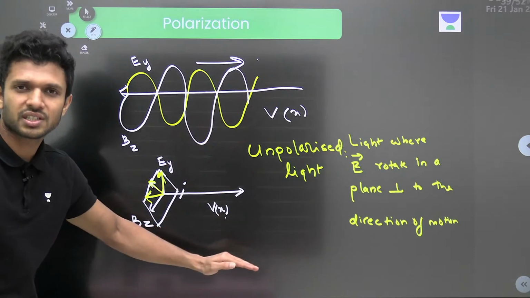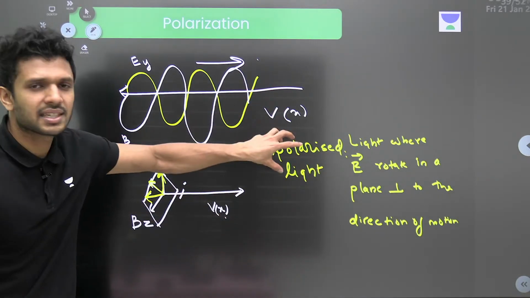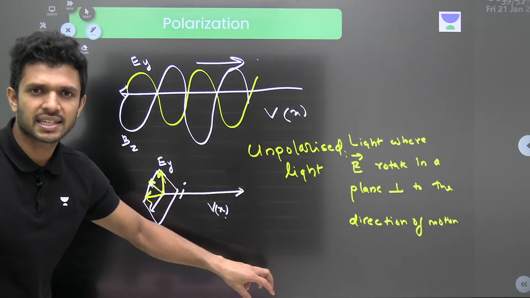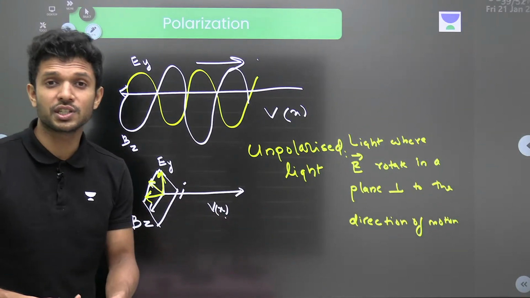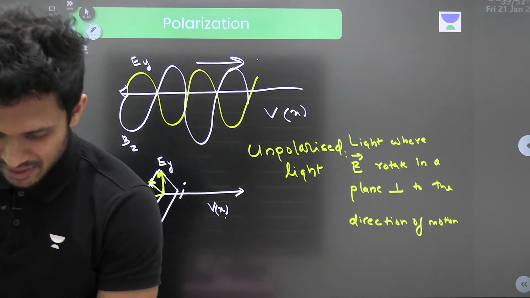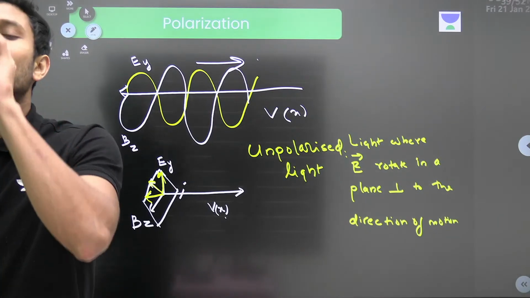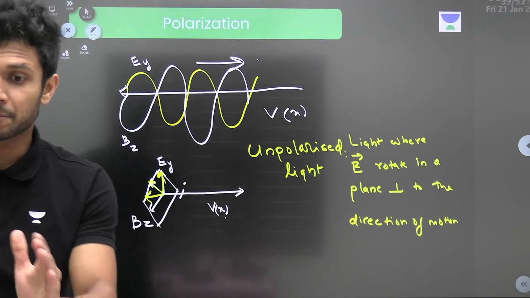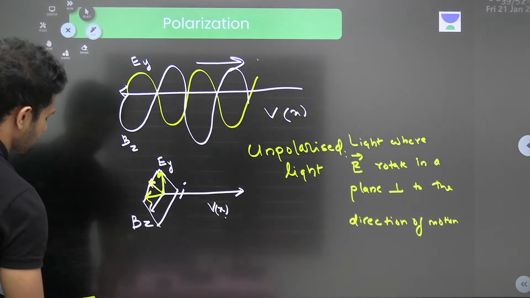Won't there be a process? Meaning converting this unpolarized light to polarized light, that process we call polarization. Did you understand? I'll write it down, have a look.